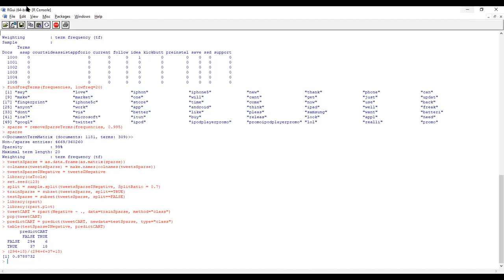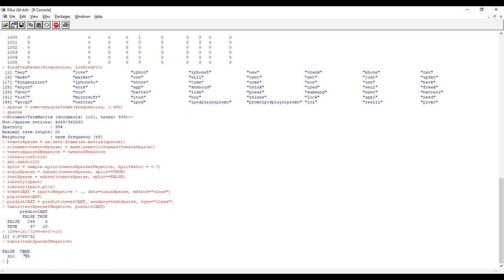If you want to check the baseline model, what is the data? The original data is too sparse. In this, there are two data sets we created: test and train, train sparse and test sparse. If you want to check the table, how many negatives are there? Negative means 30% of the data.